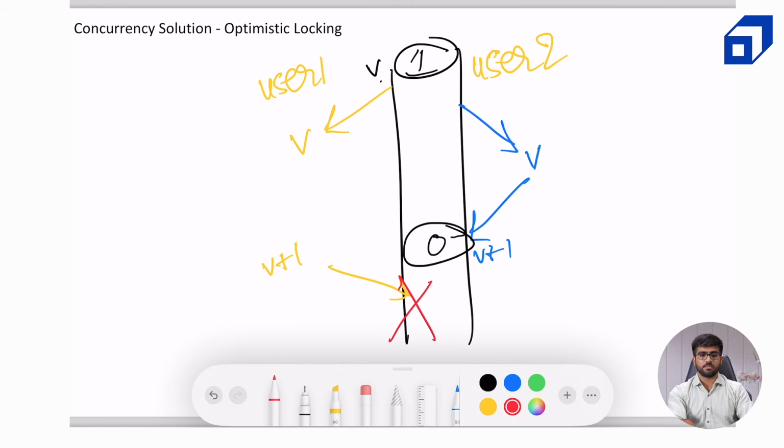Now this is not a beneficial approach if the data contention is high. If let's say 5 users are trying to access it at the same time, only one user will be successful. The rest, all 4 users, will receive a booking failed error or something like that. Then those 4 users again try to concurrently update the booking. In this case the inventory is 0, so obviously it will say that no rooms are available. But let's say there are 10 to 15 rooms available. If 4 users are trying to access it, then only 1 will succeed and 3 will fail, and this will keep on repeating.